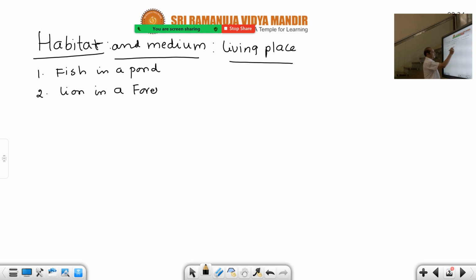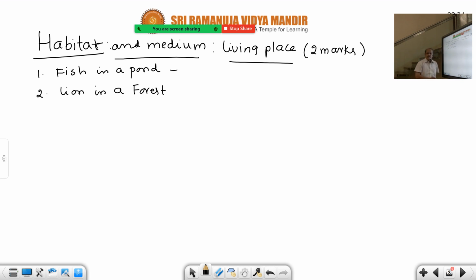So for this, what are the media? This is given as a 2 marks question: habitat and medium of the following. So this is today's first 2 marks question. Lion in a forest, and fish in a pond.